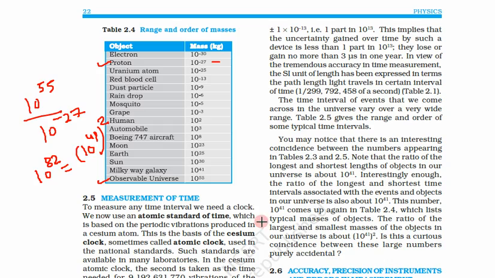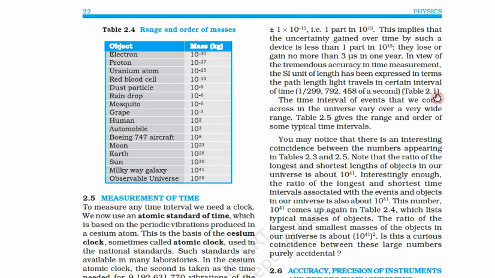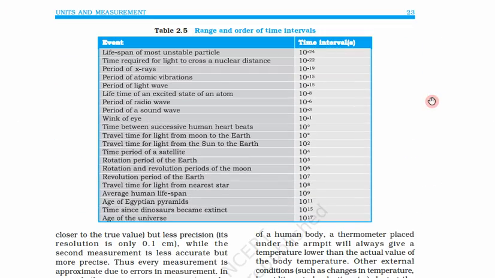Now let us see the time scales. The smallest time scale is 10 to power minus 24, and the largest time scale, that means the age of universe, is 10 to power 17. Again 10 to power 17 divided by 10 to power minus 24. So what we get? 10 to power 41. So this number is coming again and again. Is this a coincidence or is this a fundamental constant?